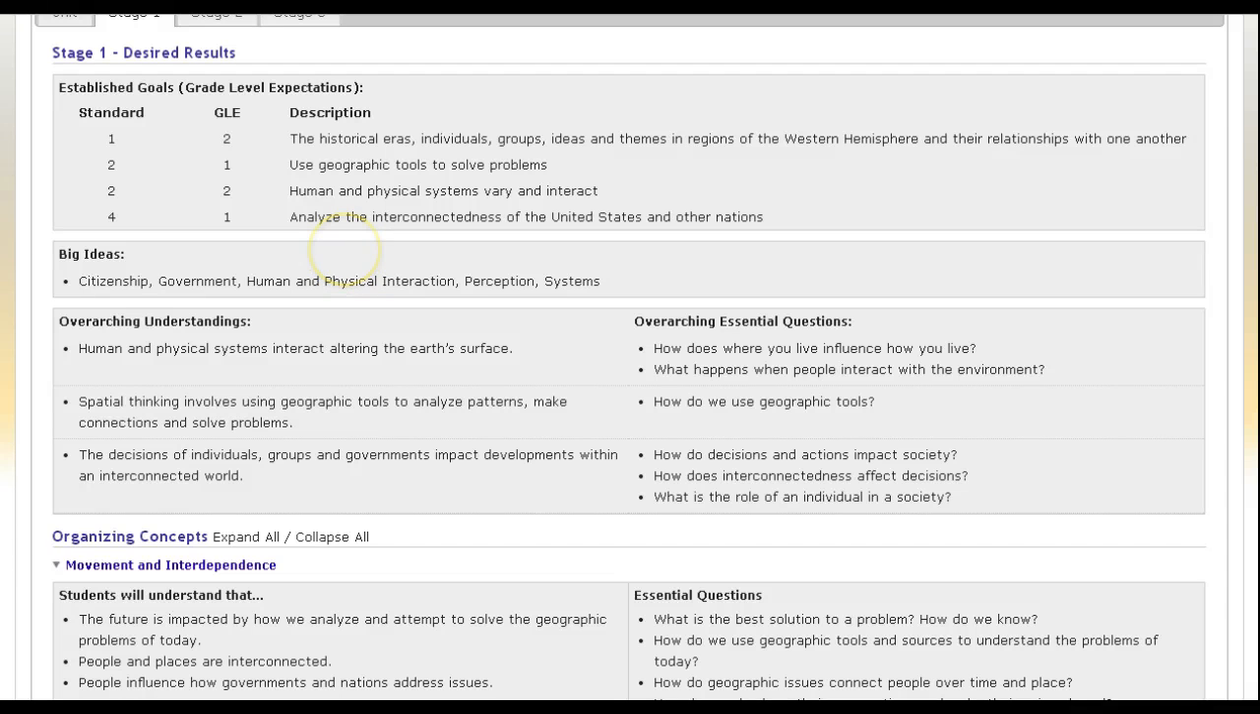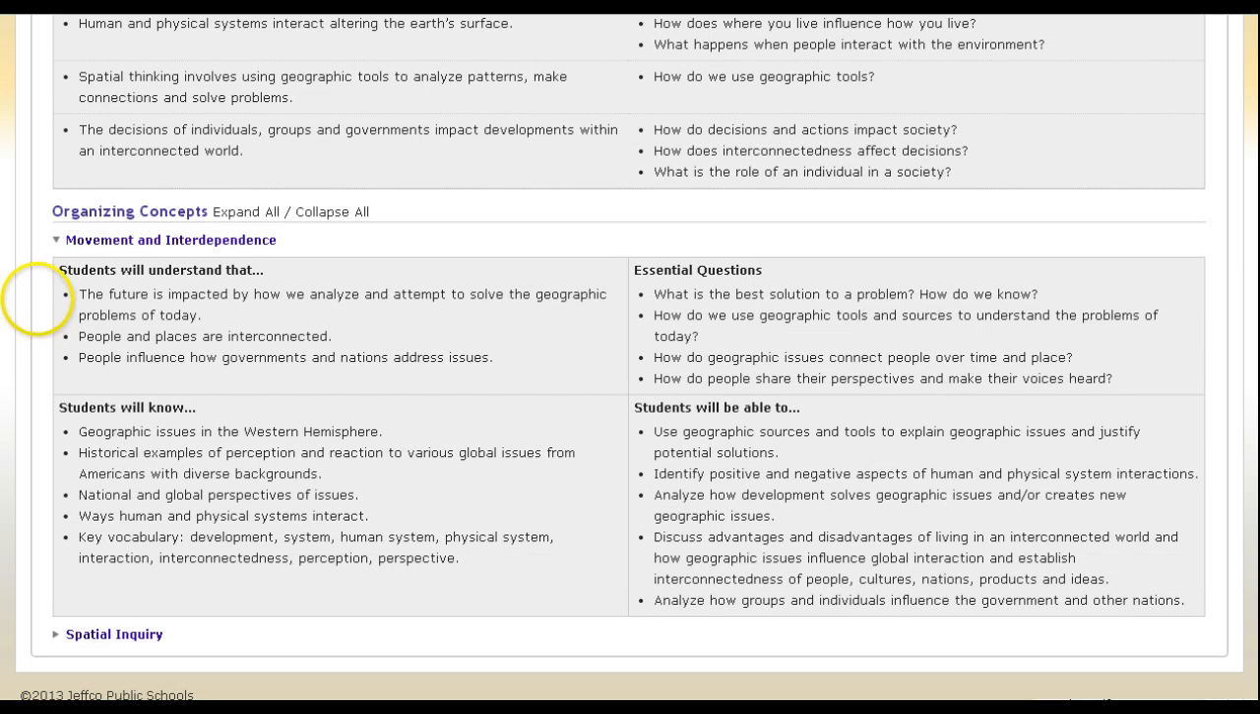Here we have the interaction between human and physical systems, or human and physical interaction. How are people interacting with their landscape? And perception. Sometimes when we think of geographic issues, people have a different perception of the issue. So people who are directly involved with the issue probably have different perceptions than those who might be reading about it or finding out about it from throughout the world. And last, systems. We've talked about human and physical systems, but a lot of times we have human systems interacting with other human systems.